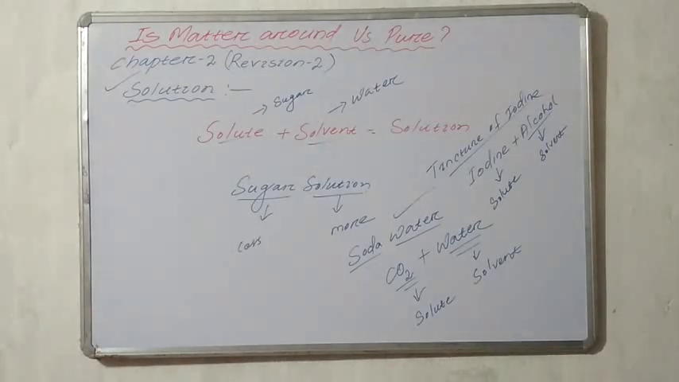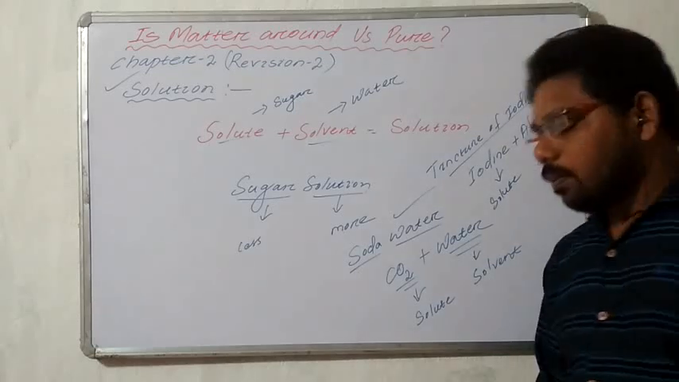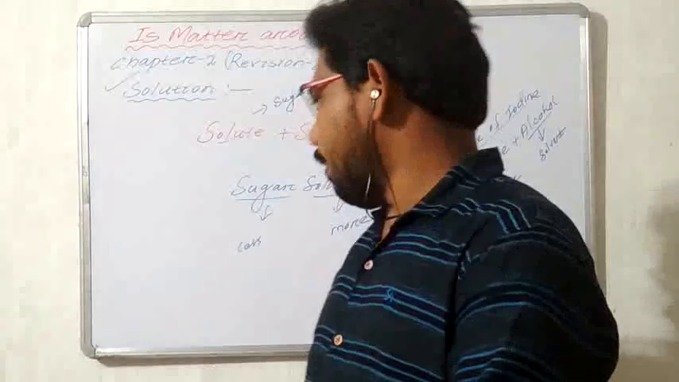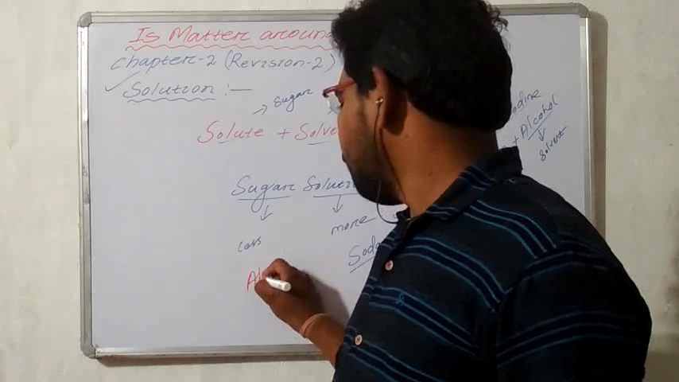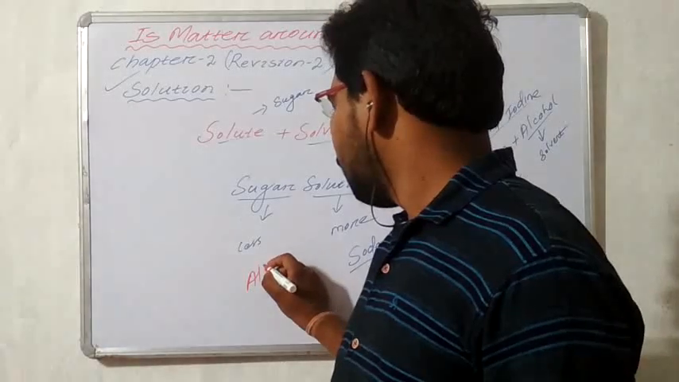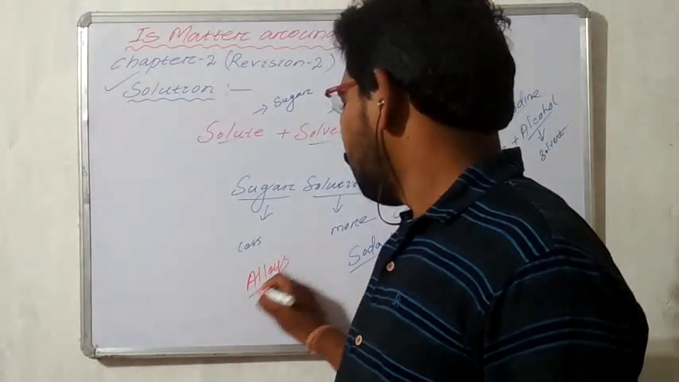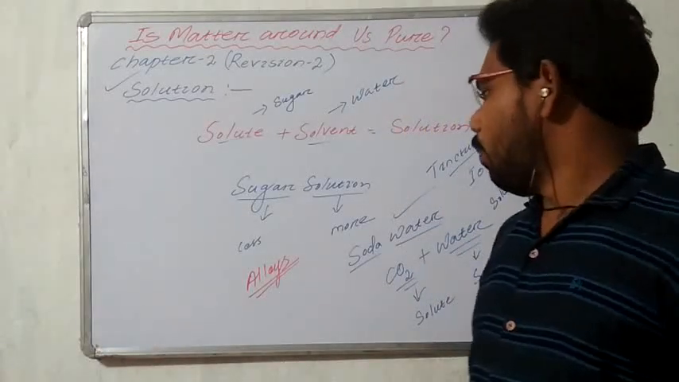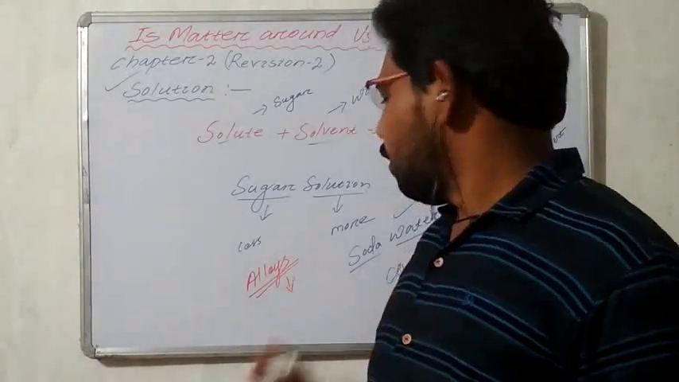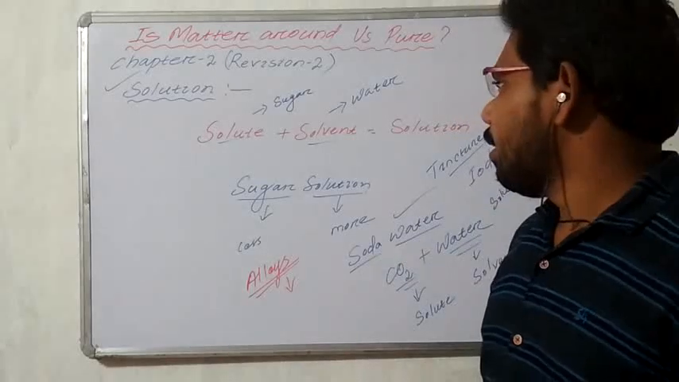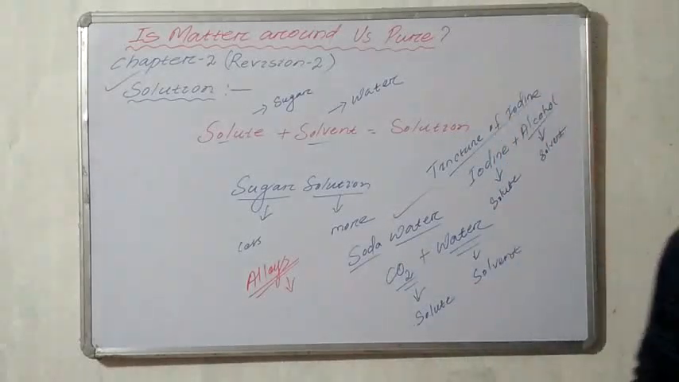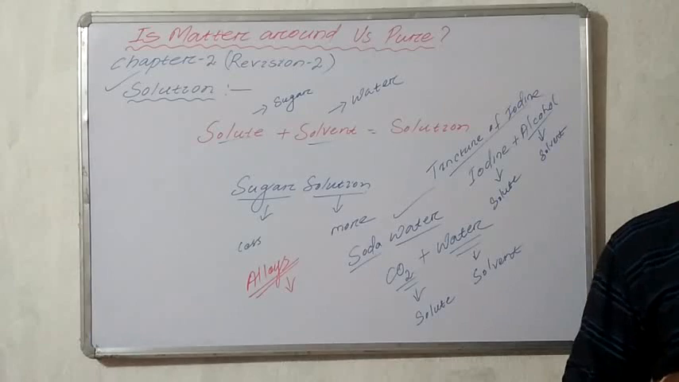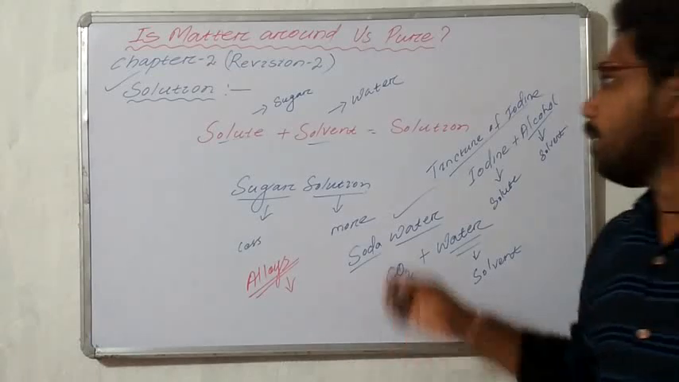Now some properties of solutions. Another example of a solution is an alloy. An alloy is also a homogeneous mixture of two or more metals, or metals and non-metals. Bronze is an example of an alloy.